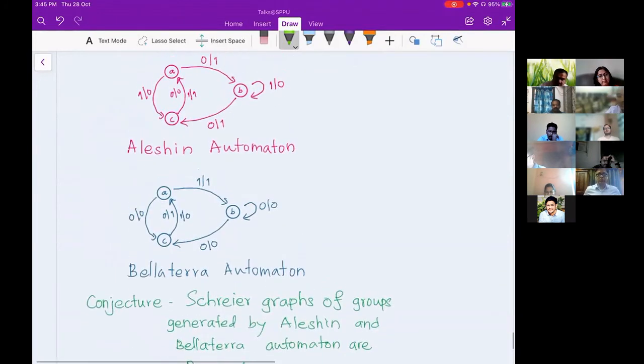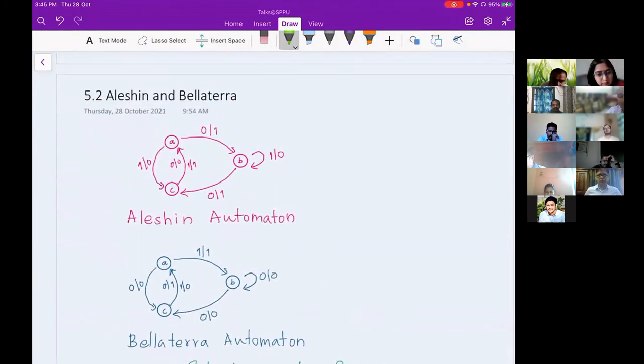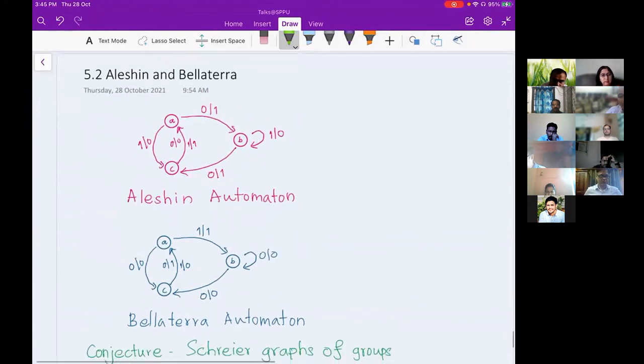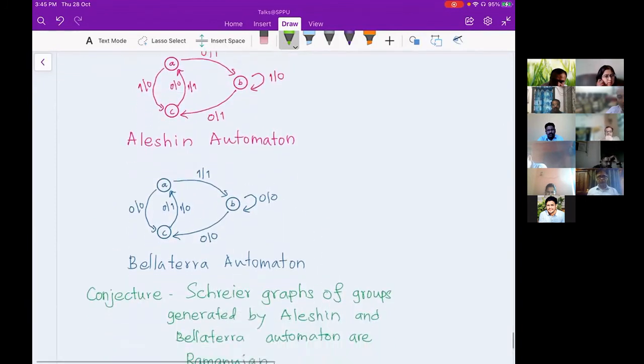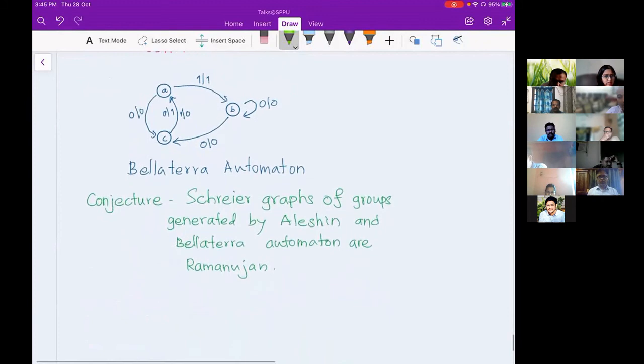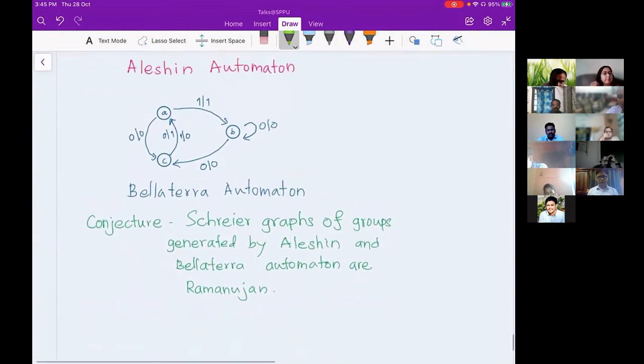My time is over, but I'm at almost the last slide now. I said that I will speak something about Aleshin and Bellaterra automata. You can see the automata are exactly the same, only the root permutations are a bit different. And there is a conjecture that Schreier graphs of these two automata are actually Ramanujan. They are strongly Ramanujan, so they are also expanders. This conjecture is still open.